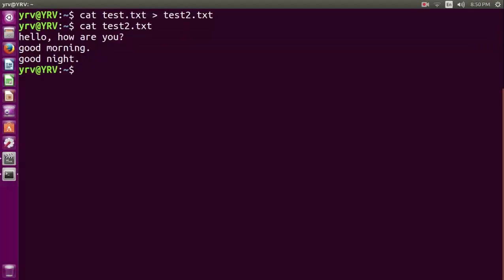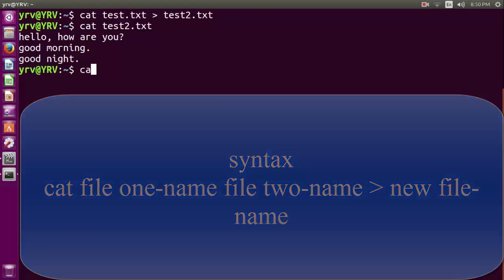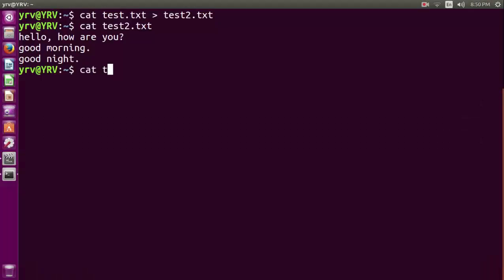Now we will combine files test and test2. Syntax: cat file1 name, file2 name, greater than symbol, new file name. Here type the command cat test.txt test2.txt greater than symbol test3.txt. Here we created the file test3.